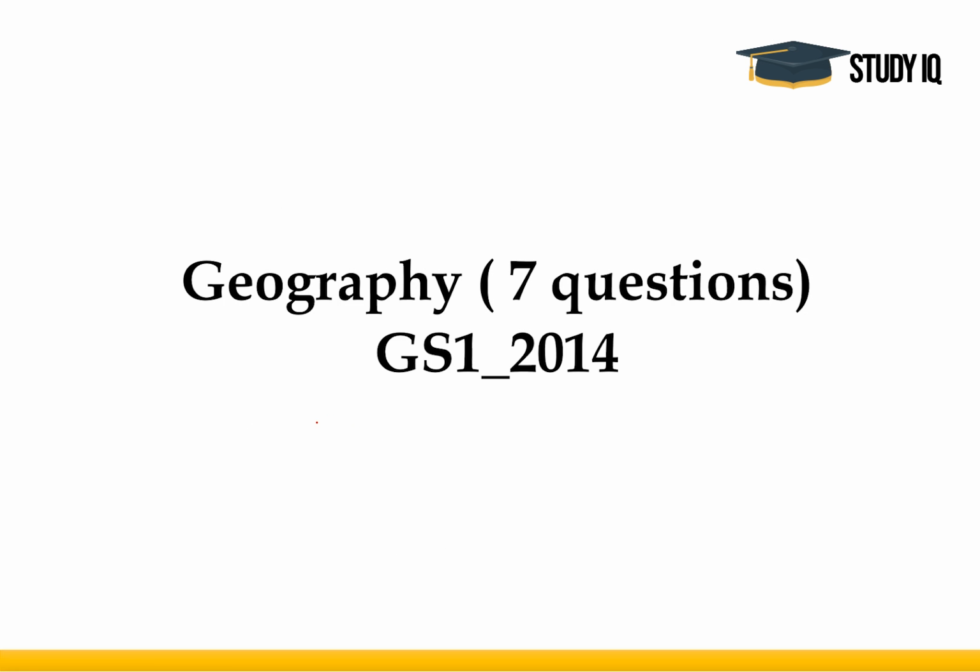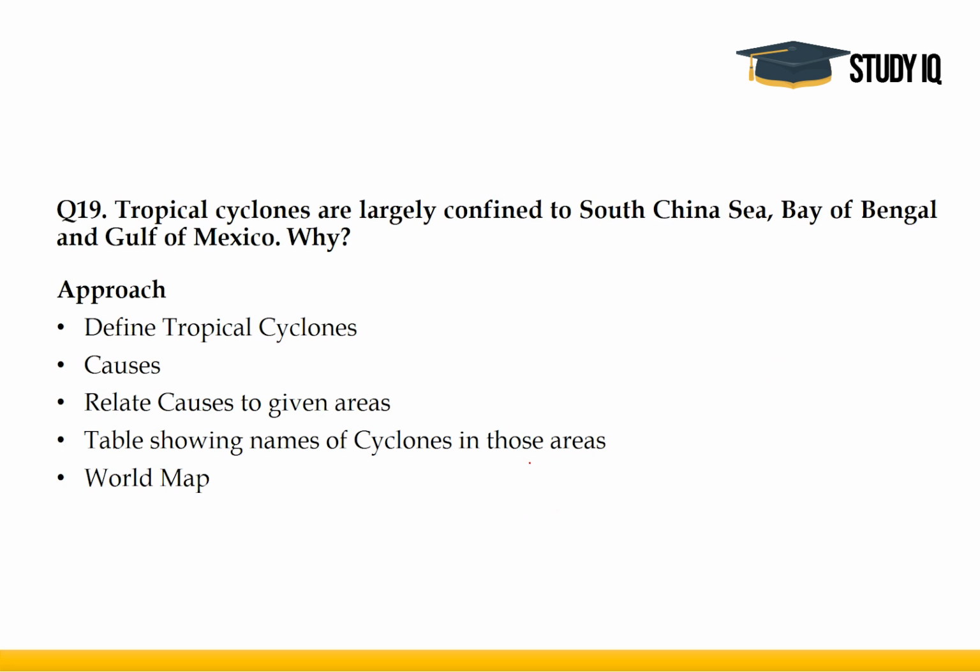Friends, this is the last part of GS1 2014. This is the fourth part. In the previous three parts, we have discussed modern India, art and culture, world history, Indian society, and three questions of geography as well. In this part, we will be discussing the remaining 77 questions of geography. The previous three questions of geography which we have discussed belong to geomorphology and climatology. The remaining questions we will discuss in this video. So without much ado, we'll move on to the first question now.